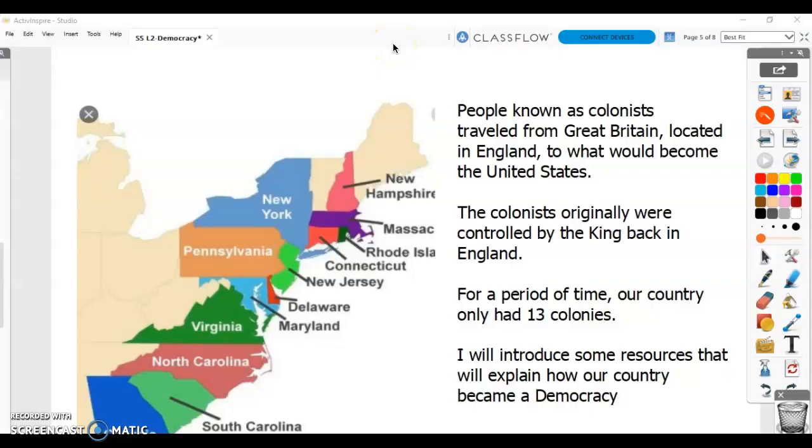The article I just read you mentioned the colonists. People known as colonists traveled from Great Britain, located in England, to what would become the United States. The colonists originally were controlled by the king back in England. For a period of time, our country only had these 13 colonies. I will introduce some resources that will explain how our country became a democracy, allowing us as citizens to vote and make decisions on laws in our government.